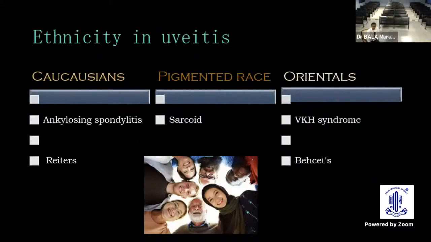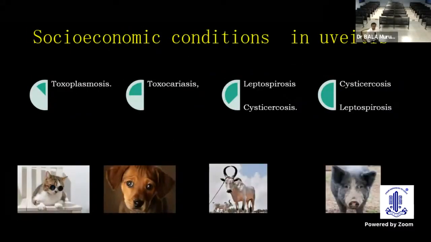Ethnicity is also relevant in uveitis, because in examination, while you are presenting a long case, this question is also asked. Ankylosing spondylitis is common in Caucasians, in the pigmented race sarcoid is common, whereas in Orientals, VKH and Behçet's are so common. Socioeconomic conditions are also relevant. History of contact with cat is relevant with respect to toxoplasmosis. Contact with dog is relevant in toxocariasis, other cattle in leptospirosis and cysticercosis, and so also contact with pigs.